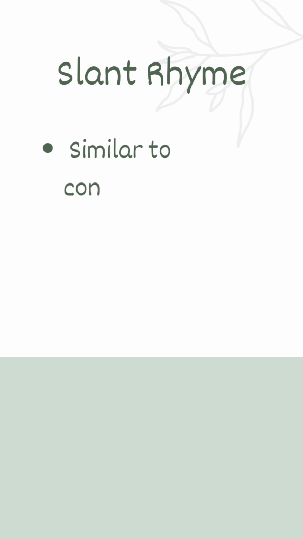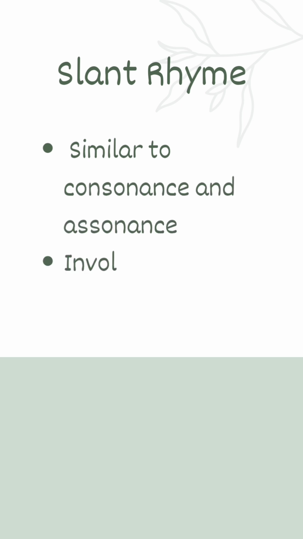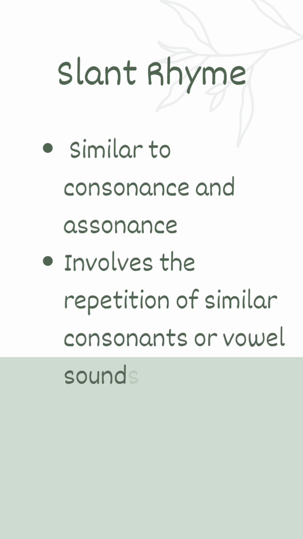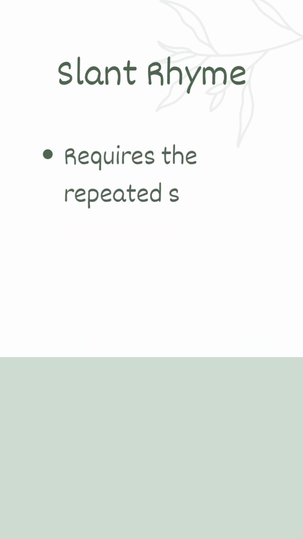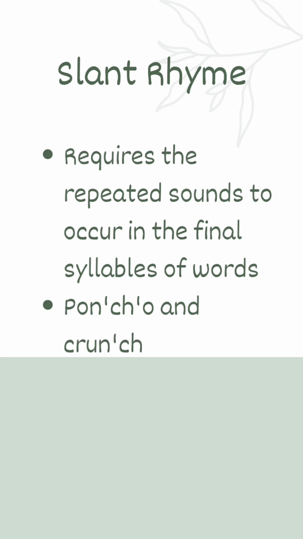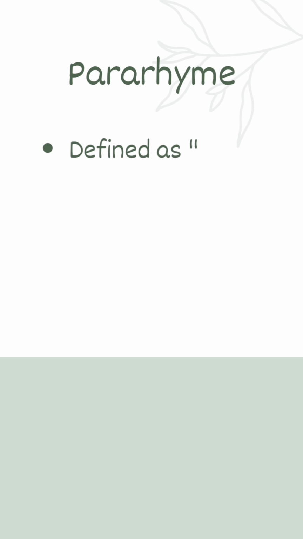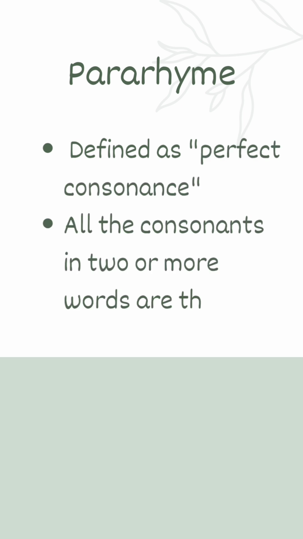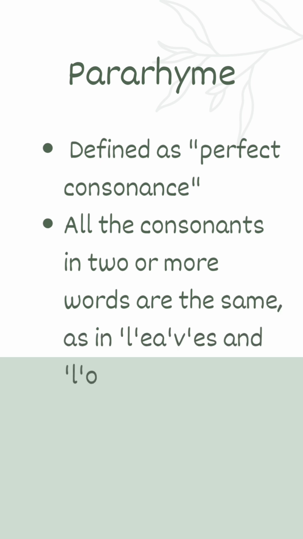And now let's have a look into slant rhyme. This is similar to consonance and assonance. It involves a repetition of similar consonants or vowel sounds. It requires the repeated sounds to occur in the final syllable of words. Poncho, crunchy. The ch sound is an example of slant rhyme. And the second example, crate, braid. The sound a in crate and braid is an example of slant rhyme. Now comes para rhyme. It is defined as a perfect consonance. All the consonants in two or more words are the same, as in leaves and loves.